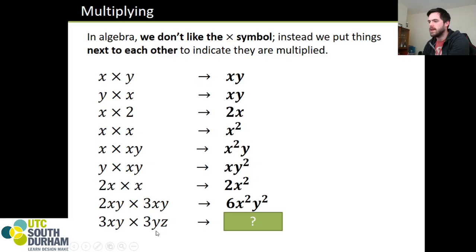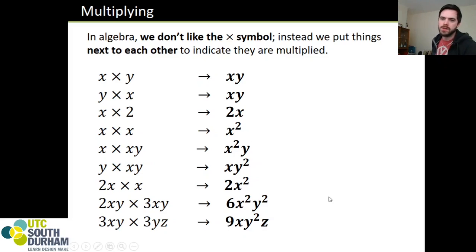Same for the last one. 3 times 3 is 9. There's just the one x in here. That's not multiplied by anything. Y times y gives us y squared. And finally, this z is on its own, which means we are looking at 9xy squared z, sorry.